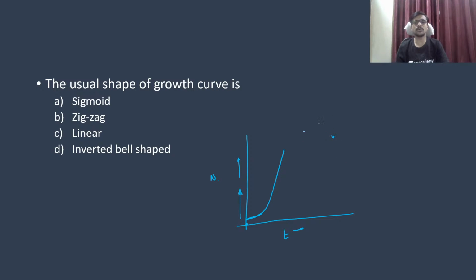But mostly we draw this graph like this, and again flat, so it's a sigmoid graph, or sometimes we call it an S shape graph. Okay, if you see, it's a sigmoid, or you can say the S shape graph. Okay, this is called the exponential phase, or this is called the stationary phase.